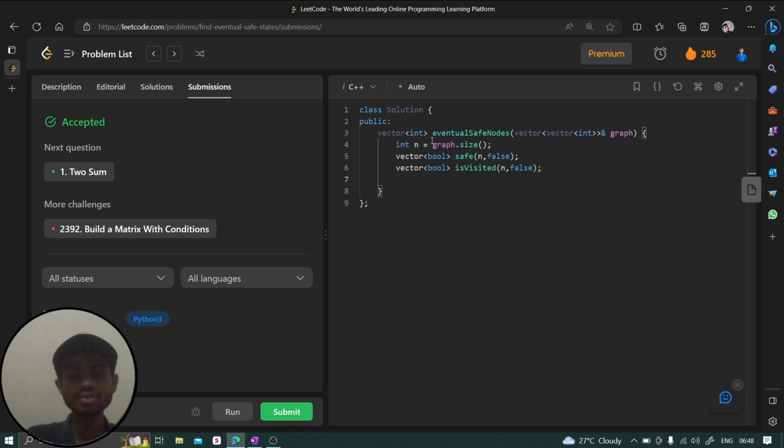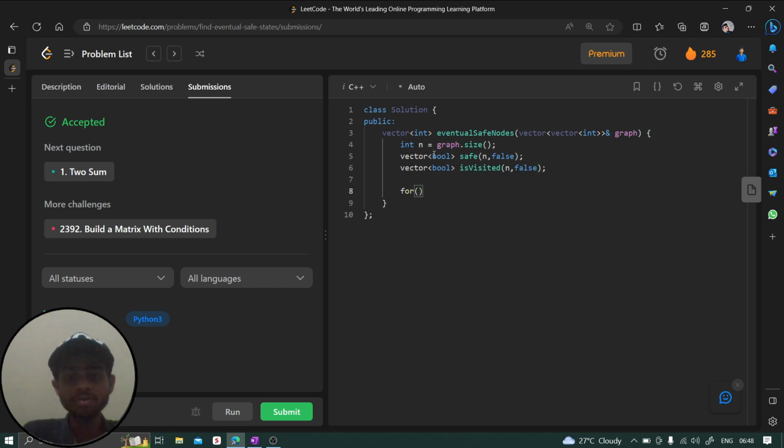Once this is done, we are going to call one function, that is dfs, for all the nodes, right? But only when that node is not visited. So if node is visited of this particular I, then only you have to call that dfs of I with this particular safe, is visited, and this graph, right? I'll define this function, but let me first complete this particular function.